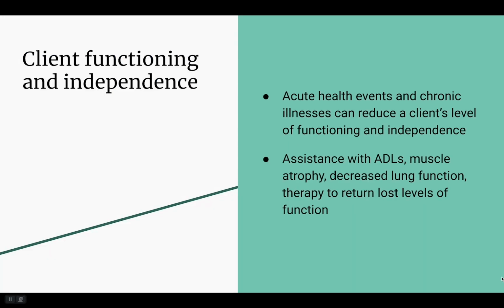This module will focus on how the nursing assistant promotes client functioning and independence through rehabilitation and restorative care. Acute health events and chronic illnesses can reduce a client's level of functioning and independence. For example, clients who experience a stroke or hip fracture or live with chronic disease like heart failure or chronic obstructive pulmonary disorder, COPD, often require assistance in completing their activities of daily living.